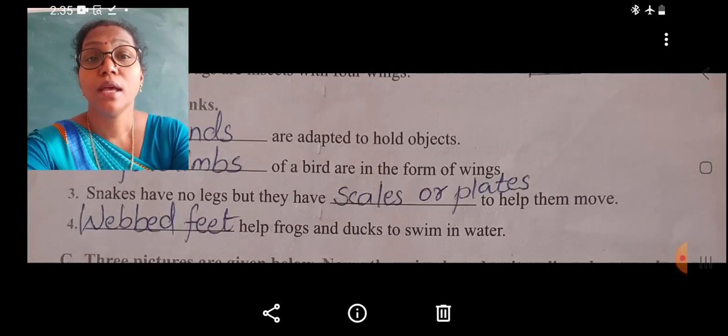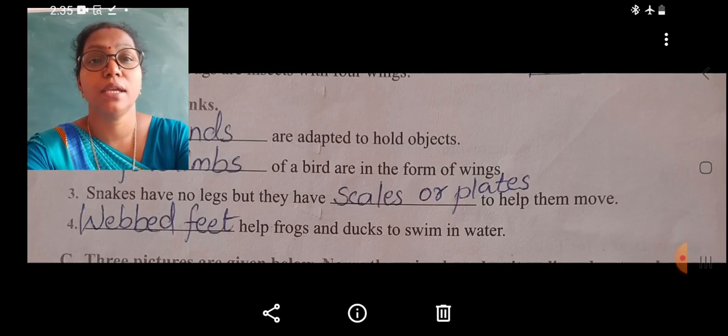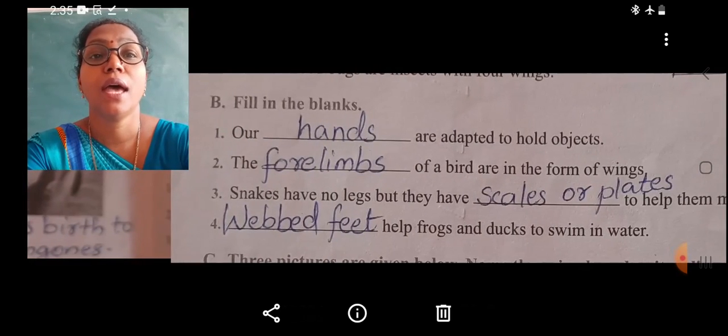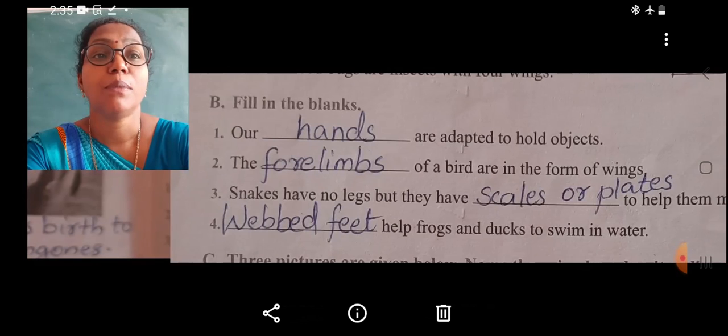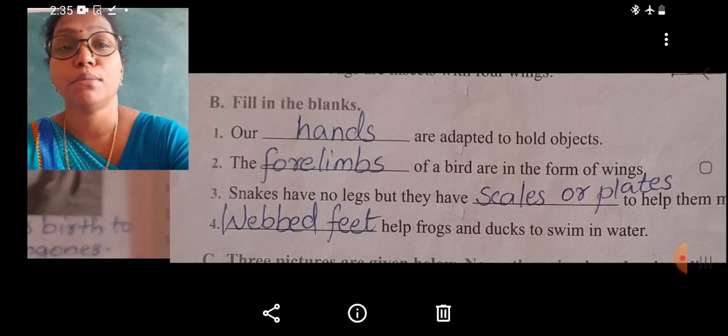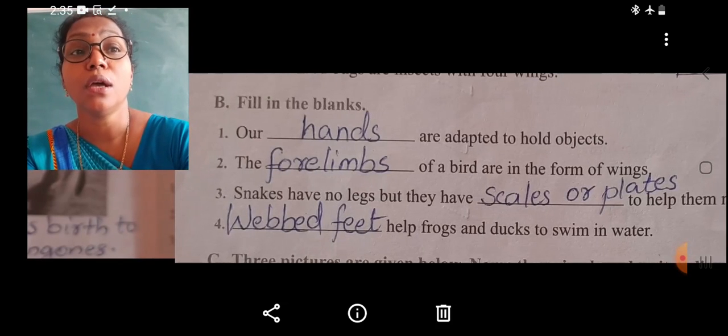Now students, the exercise B is given in page number 60. That is fill in the blanks. First one, our hands are adapted to hold objects. Our dash are adapted to hold objects. The answer is our hands are adapted to hold objects.